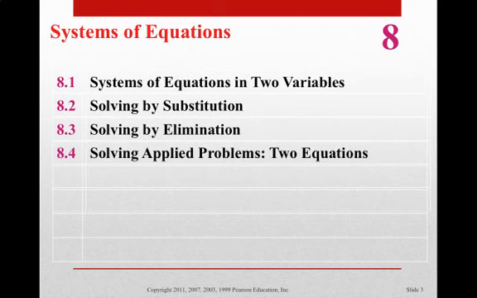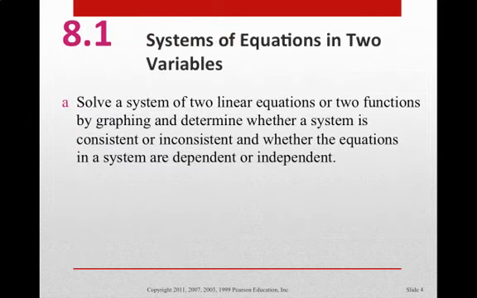Now, systems of equations, what are those? A system of equations is two or more linear equations with two or more variables that deal with functions, and we can determine whether or not the systems actually work out. We're going to use language like consistent and inconsistent, and we'll look at whether the systems are dependent or independent of each other. And what we'll do is look at multiple variables, maybe 2 or 3 variables in a system to see how they work out.